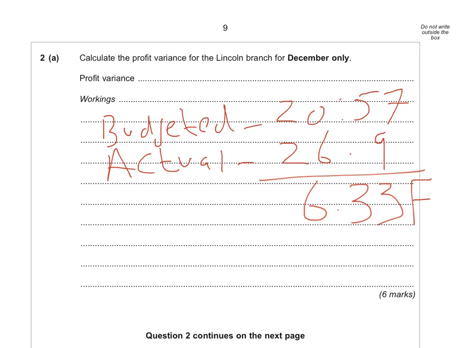The last thing that we need to do is put our final answer in thousands, as all the figures given to us are in thousands. So the profit variance for the Lincoln branch for December comes to £6,330 favourable. And that answer there gets you full marks from the examiner.